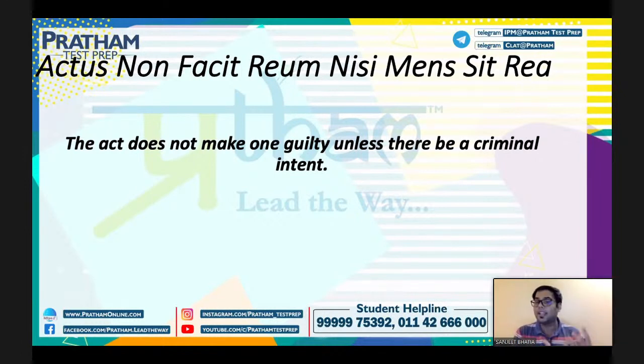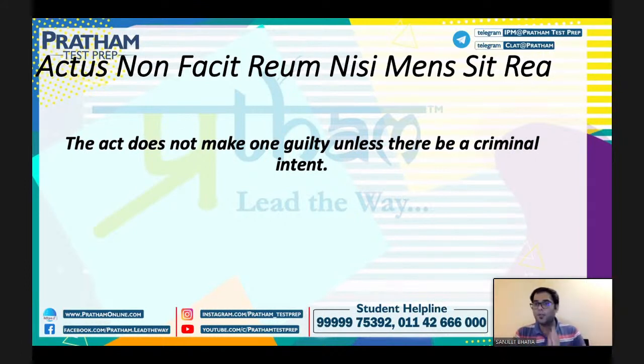For example, in the case of theft, right? Take an example: there was a man, Ram, who went to his friend Shyam's place, right? He picked up a book from there as he used to do in college and he took away the book. Now there is an action which can be said to be theft, but there is one missing thing in this, which is the criminal intention, the mens rea to steal that book. He just picked the book and left, right?